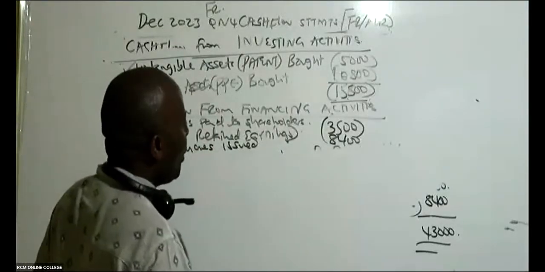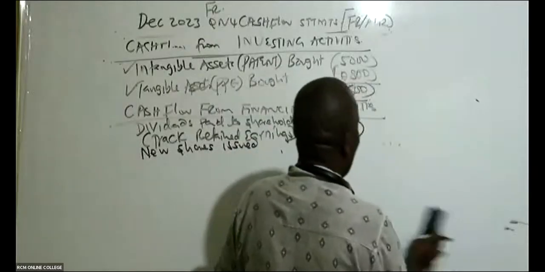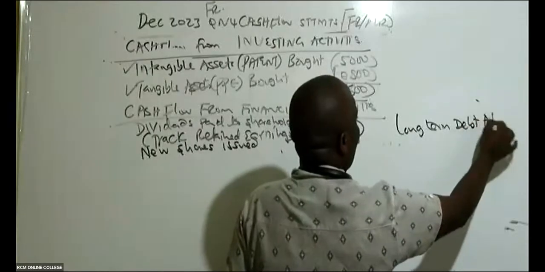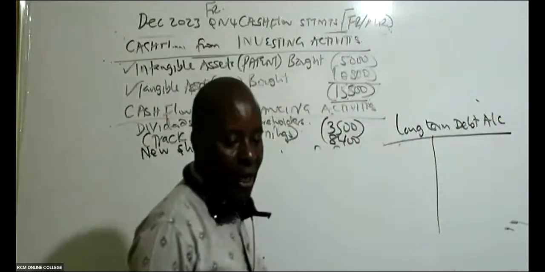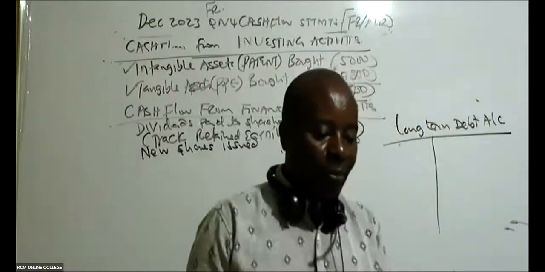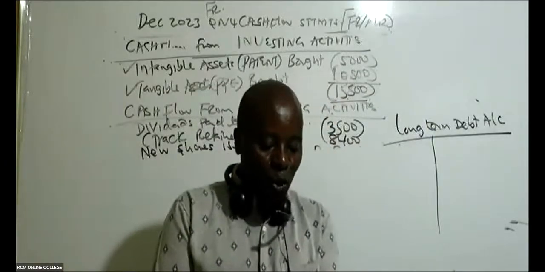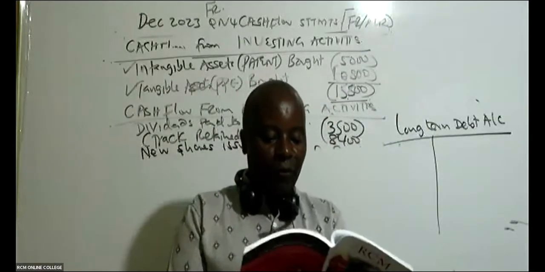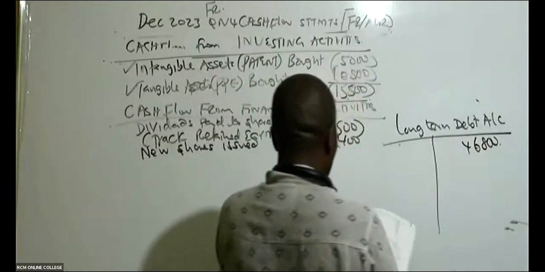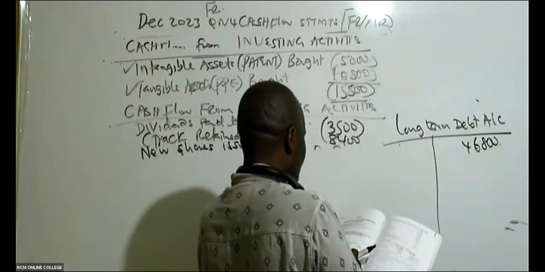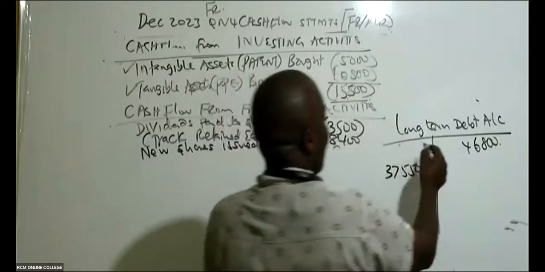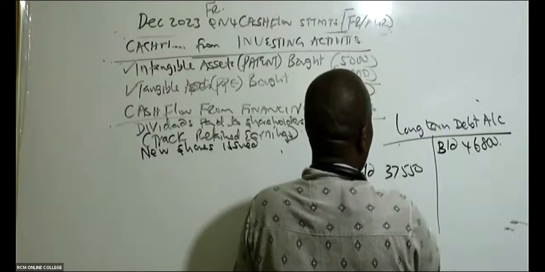So for this debt, I would want us to do a long-term debt account. Do we have this long-term debt? If you look at your balance sheet, there is a place they have given us long-term borrowings. So long-term borrowings, I can see 46,800 written down here. Carried down, for these long-term borrowings, 37,550. So this is brought down, and this is carried down like that.